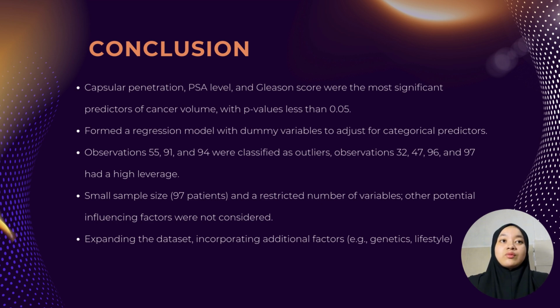In addition, we formed a regression model with dummy variables to adjust for categorical predictors including Gleason score and seminal vesicle invasion. The inclusion of these variables resulted in a better representation of their effect on cancer volume. Moreover, observations 55, 91, and 94 were classified as outliers due to their significant deviations, whereas observations 32, 47, 96, and 97 had a high leverage, indicating potential influence on the regression model.